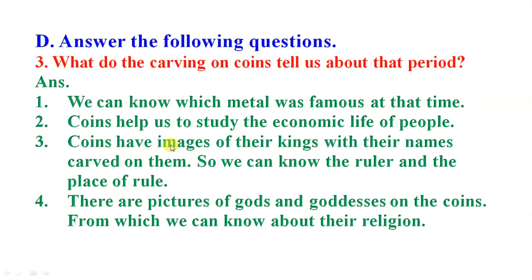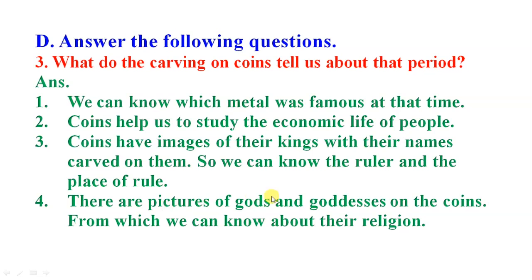Coins have images. We see kings with their names carved on them, so we can know the ruler and the place of rule where that king was ruling, when he started ruling, and so on.